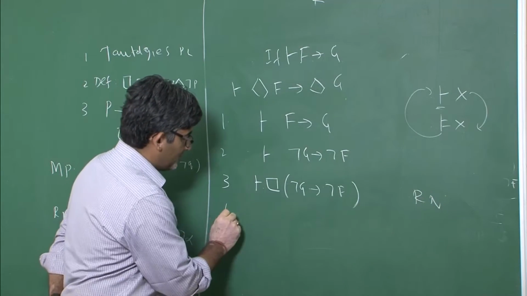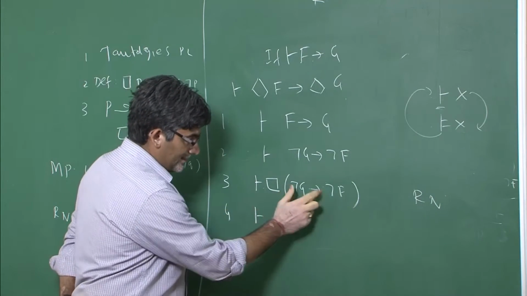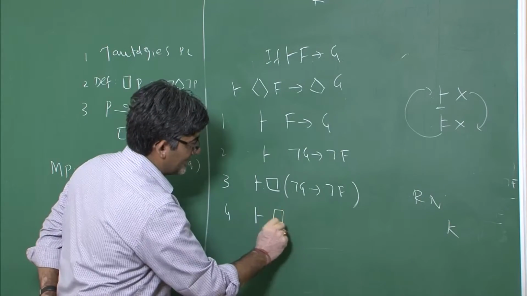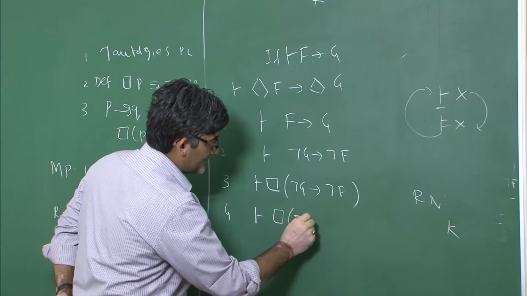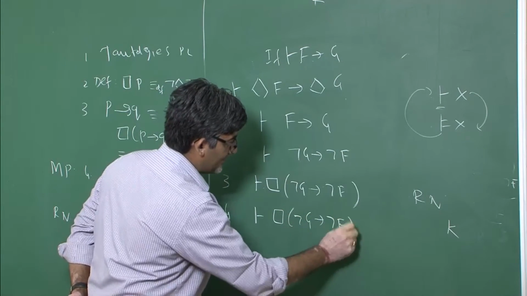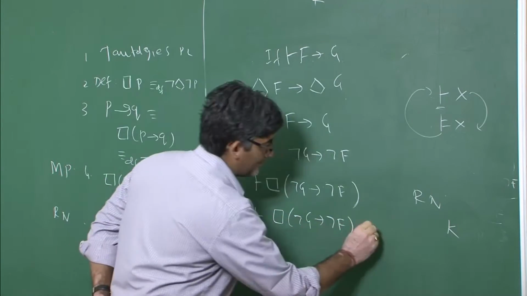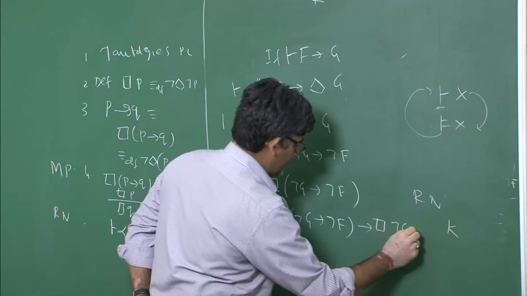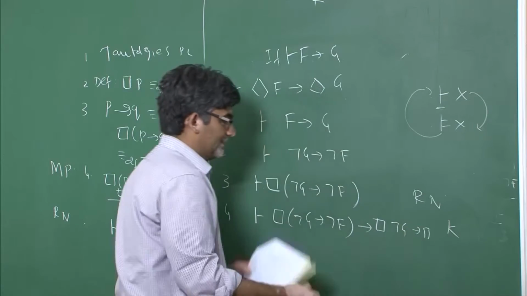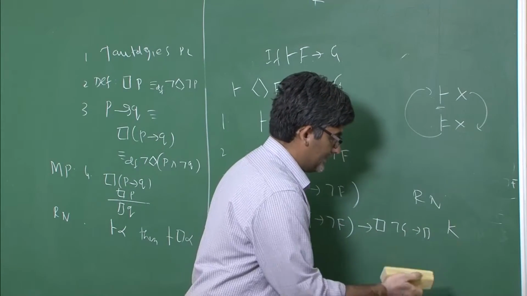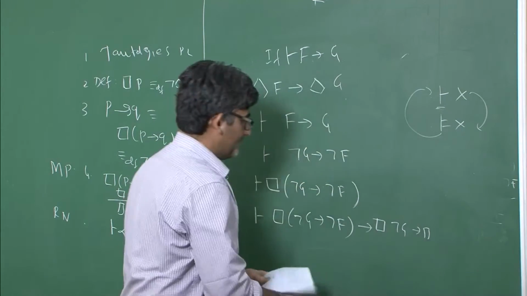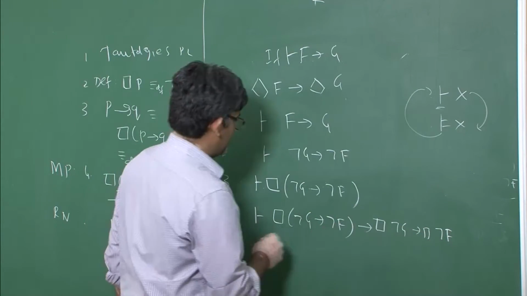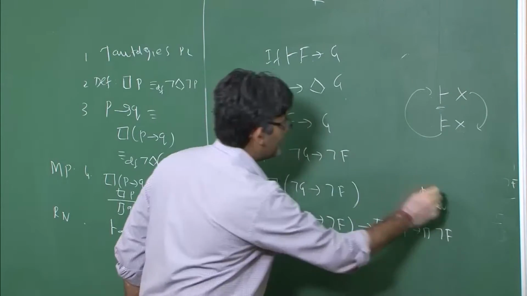So now for the fourth one, by using the K axiom, this can be simplified: necessity of not G implies not F implies that necessity of not G implies necessity of not F. This is the rule of necessitation; we need to write it here.